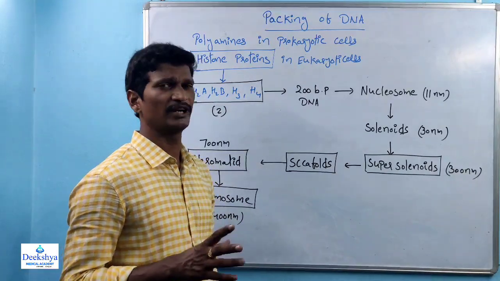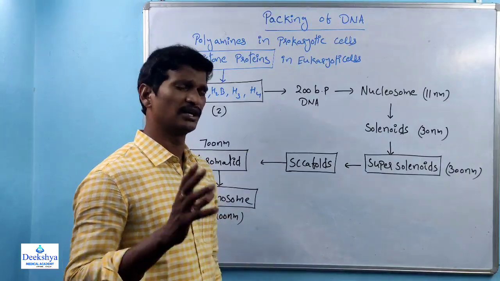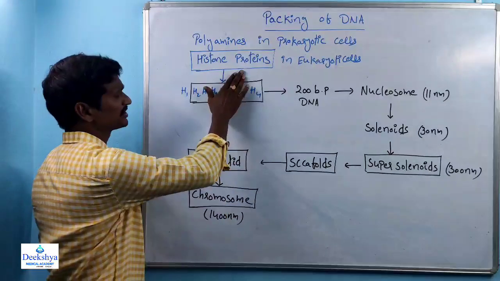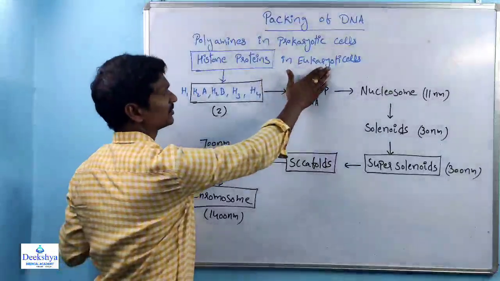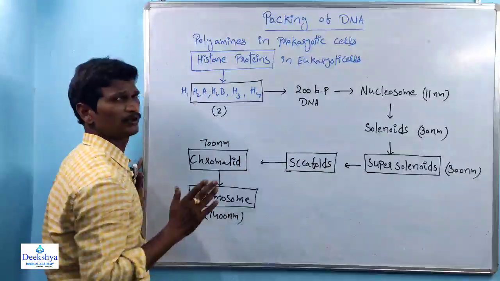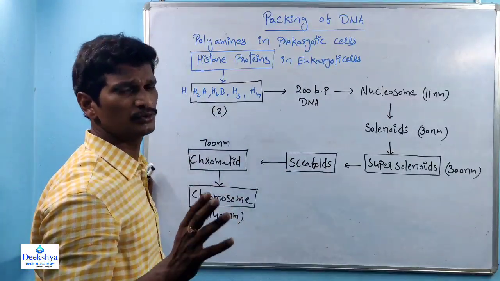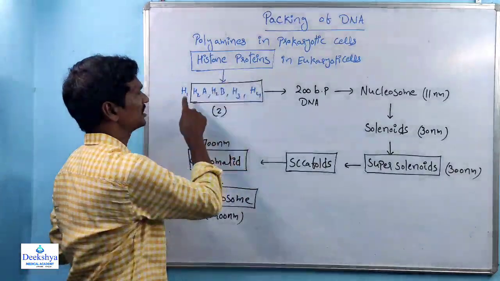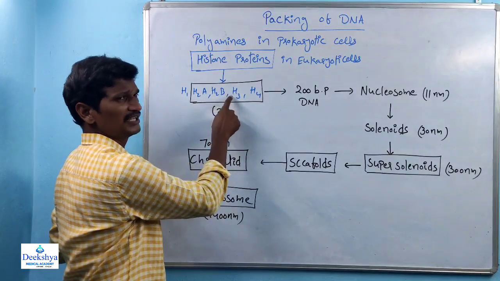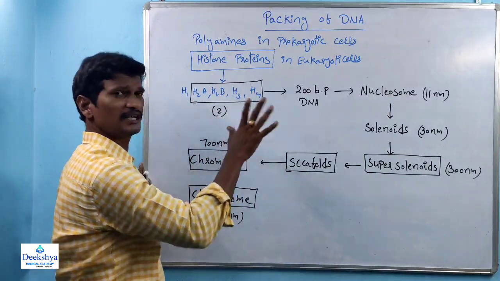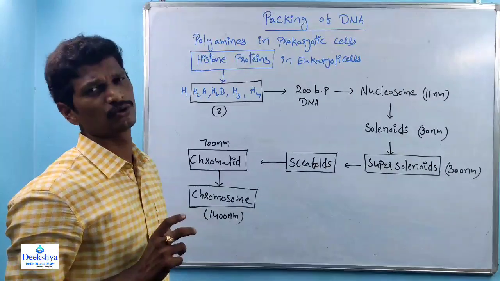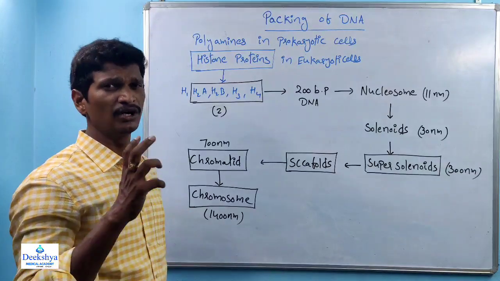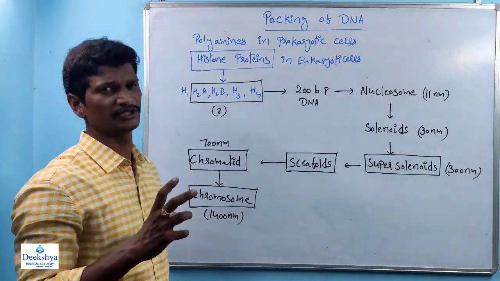Nucleosome formation requires histone proteins and 200 base pairs of DNA. Histone proteins are present in eukaryotic cells and are very important for the condensation or chromosome formation. The types of histone proteins are H1, H2A, H2B, H3 and H4. Octameric histone proteins, meaning 8 proteins, are especially involved in the nucleosome core formation.